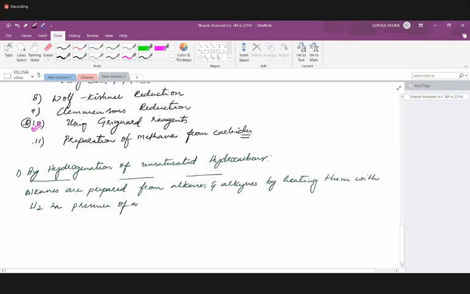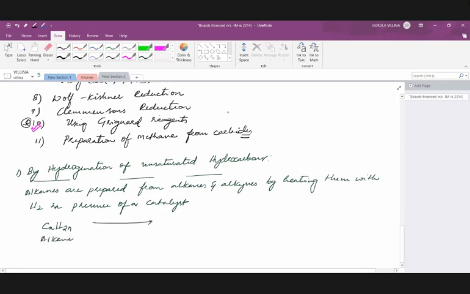Catalyst is very important. Why? Because they will initiate and also increase the speed of the reaction. So catalyst is very important when we are writing hydrogenation of unsaturated hydrocarbons. So let's see. CnH2n, this is an alkene, right?